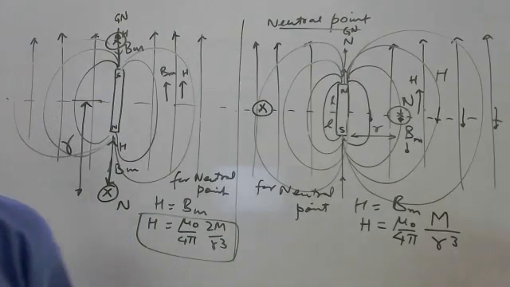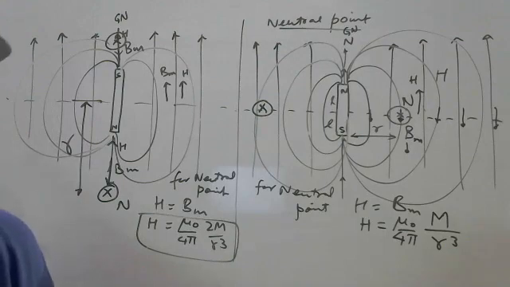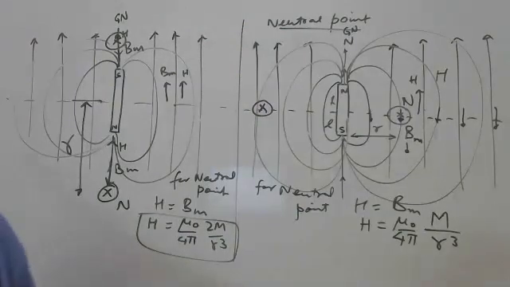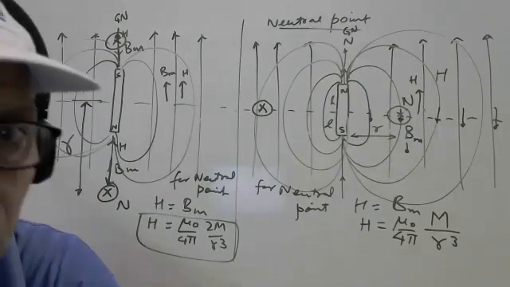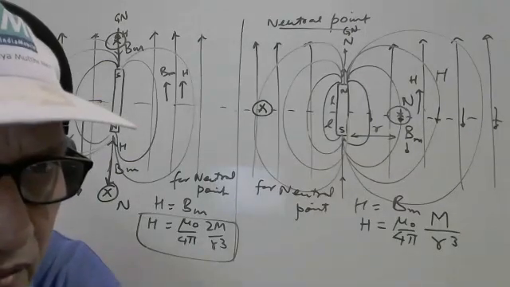Any doubt in this discussion? Up to this point, if there is any doubt, please tell me. If there is no doubt, let us change the topic. Note down this figure, the formula, the angle rotation, and the neutral point rotation. Sir, so at every angle there is a neutral point?